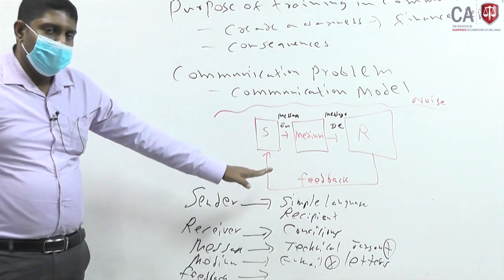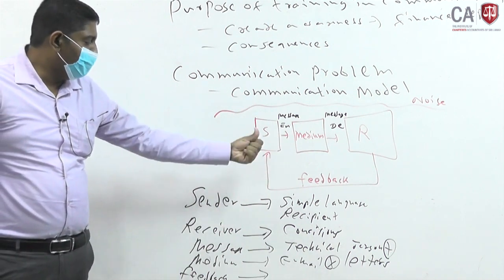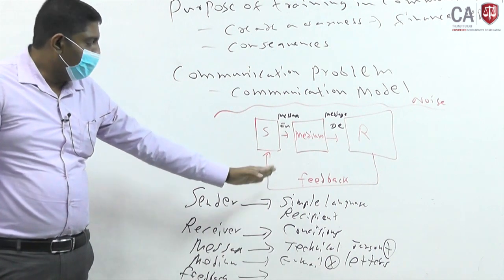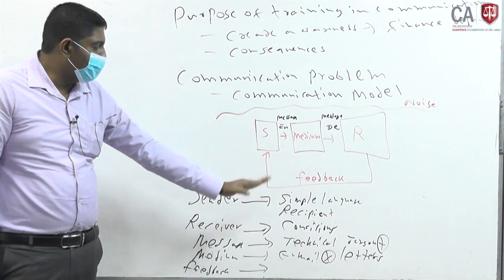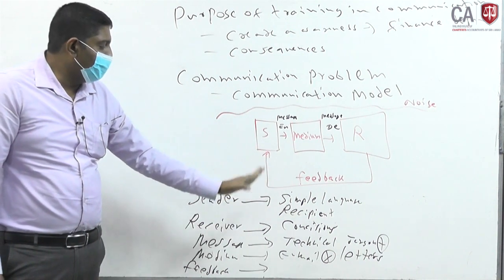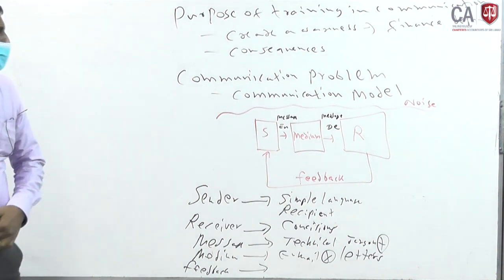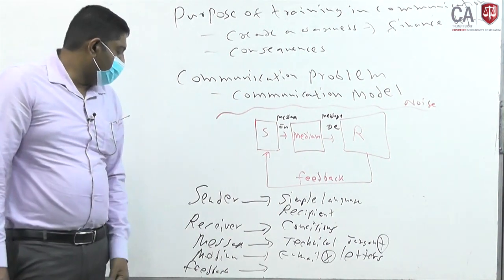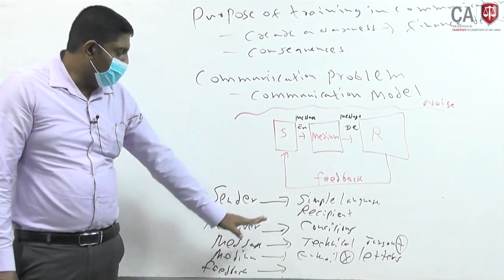From the sender's point of view, they should be asked to use simple language in communications, and they have to look at the recipient's education level. Based on that they have to determine how they are going to give the message. Then on the receiver side they should consciously listen to the message. Then the message should not include technical jargon, it should be very simple.